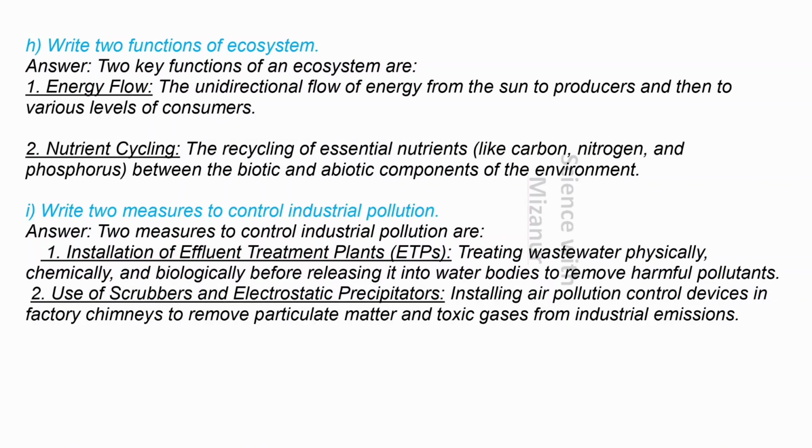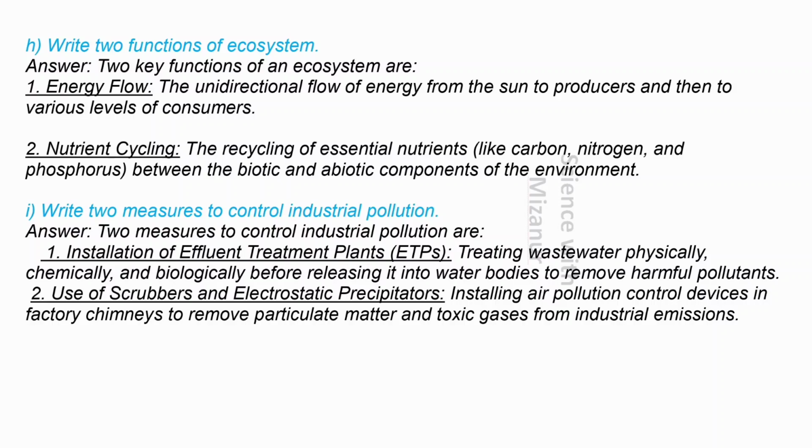H. Write 2 functions of ecosystem. Answer. 2 key functions of an ecosystem are 1. Energy flow, the unidirectional flow of energy from the sun to producers and then to various levels of consumers. 2. Nutrient cycling, the recycling of essential nutrients like carbon, nitrogen, and phosphorus between the biotic and abiotic components of the environment. I. Write 2 measures to control industrial pollution.